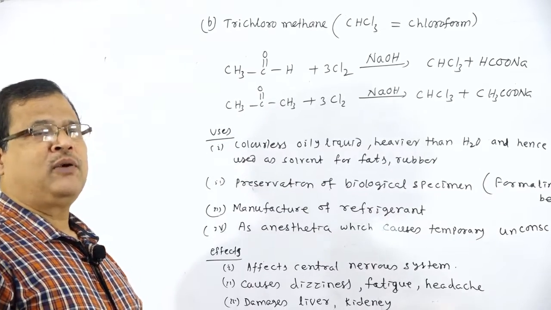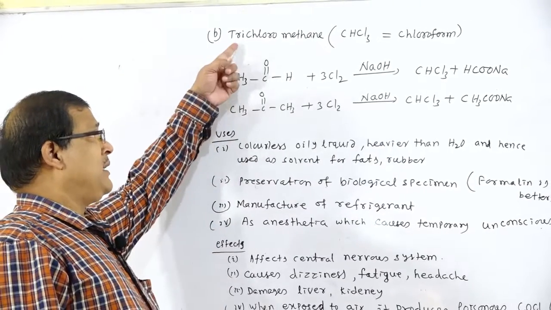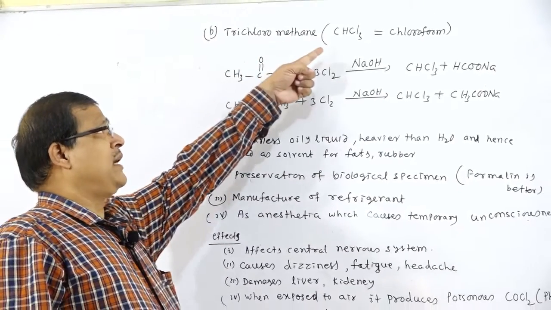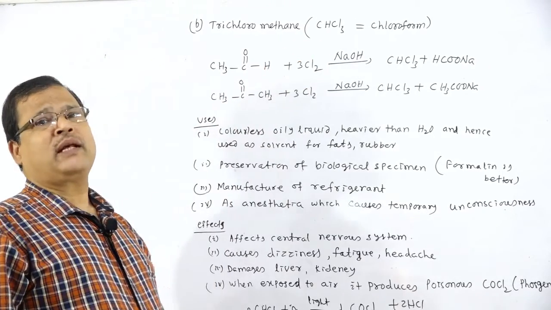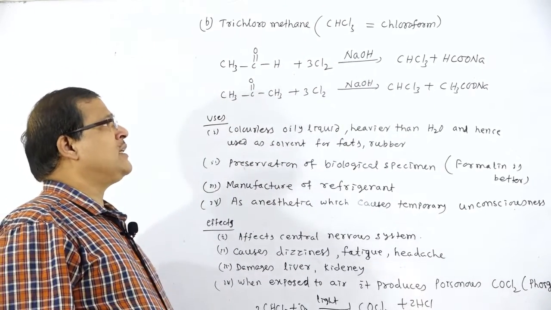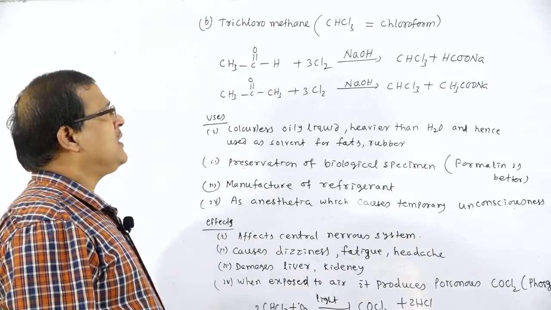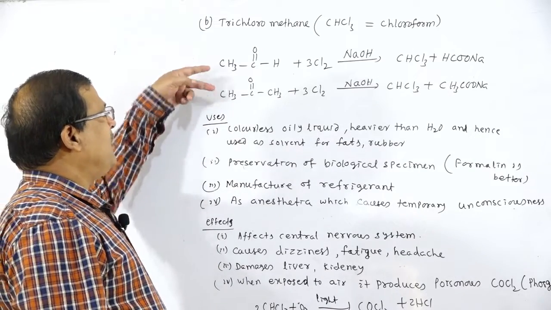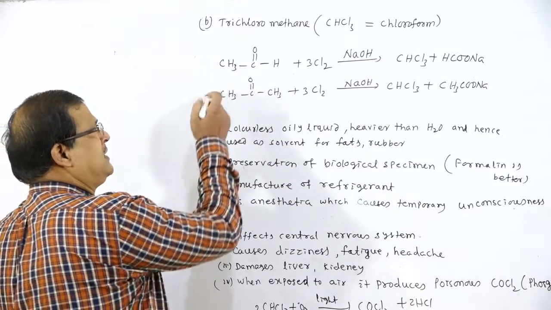So the next compound is trichloromethane, CHCl3, otherwise known as chloroform. This can be obtained by the chlorination, that is the haloform reaction, of compounds containing the CH3CO group.